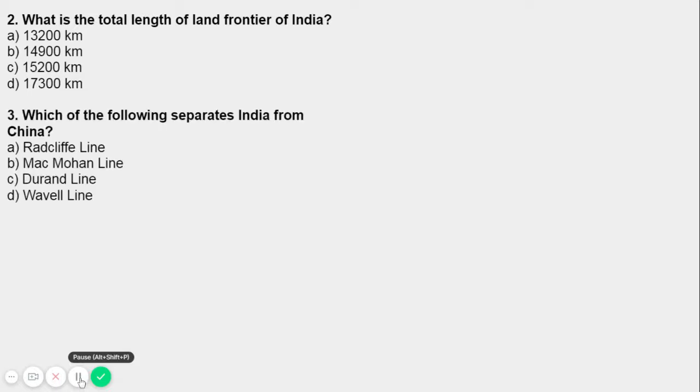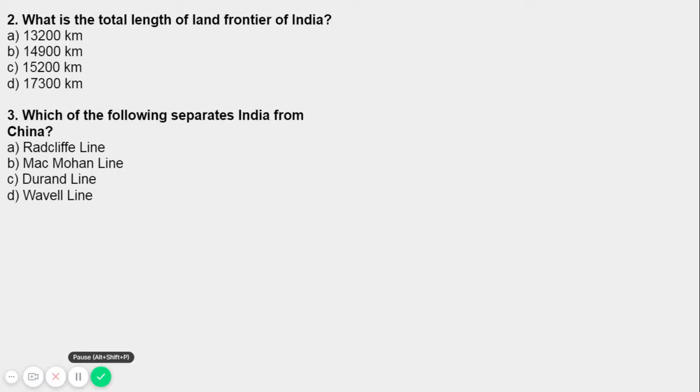Now question number 3: which of the following separates India from China? Here are the options: Radcliffe Line, McMahon Line, Durand Line, Bevel Line. As we all know, the line separating India and Pakistan is the Radcliffe Line, right? That is by Sir Cyril Radcliffe. The question here is similar: which line separates India from China? Okay, let's discuss this topic.